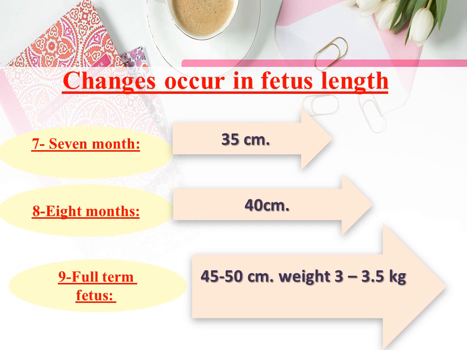So, in the first months, the length of the baby equals the square of the month, or the month multiplied by itself. From the 6th month onward, the month is multiplied by 5 to get the fetal length.